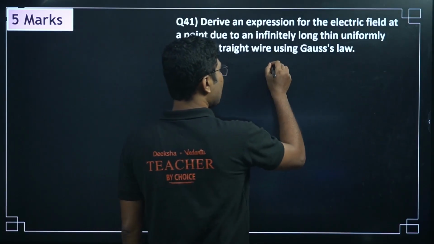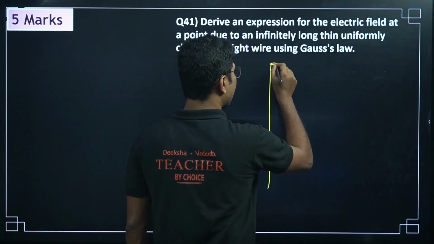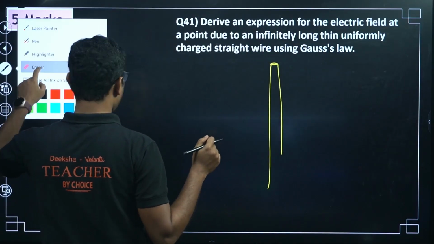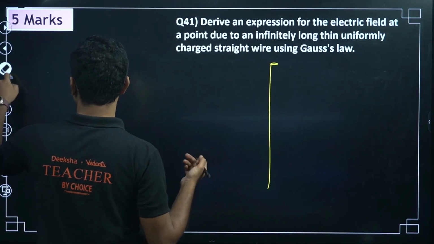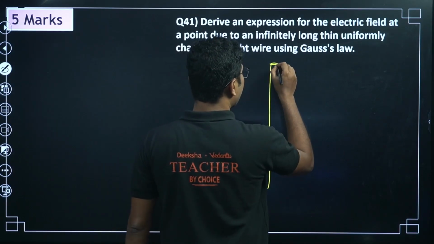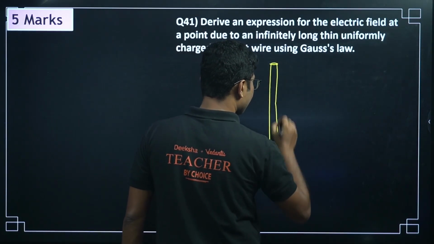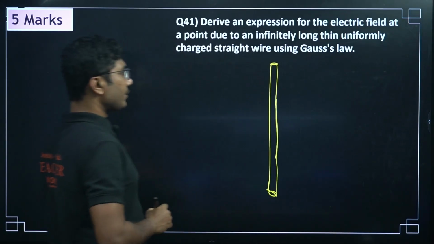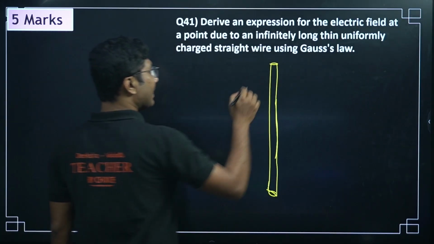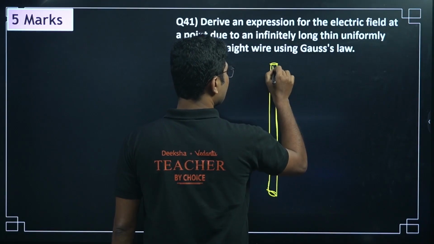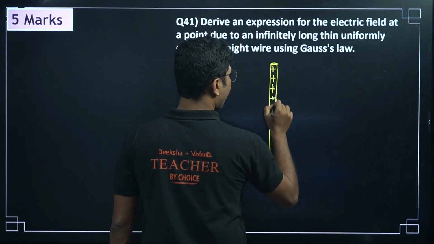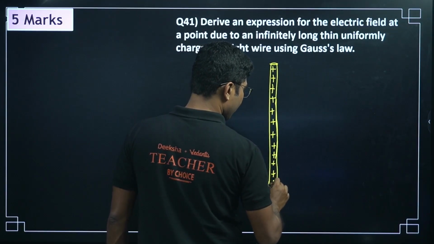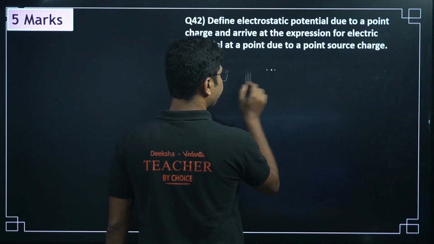Okay, that much is clear. But I request that you practice 5 more, so that in case the question paper is slightly difficult, then also you can answer the question. So here is a straight wire and it is charged. Now we are trying to find the electric field at some distance from this charged wire.